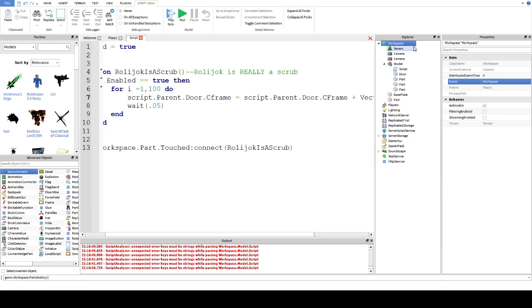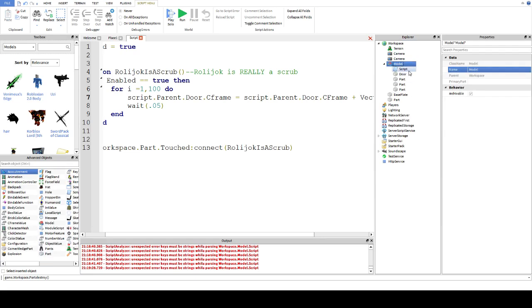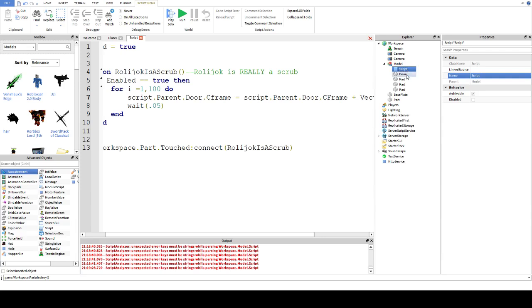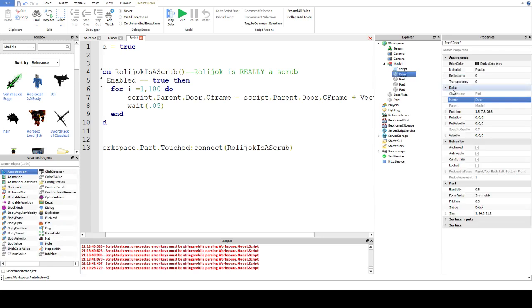That then means using this method, because that's how many of these models we make, it's always going to start here at the script, go to the model, then go to the door. So you can have as many of these doors as we like, and the script won't interfere with each other and get all confused and cause all the doors to open at once or weird things like that.